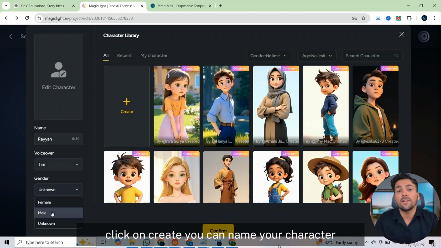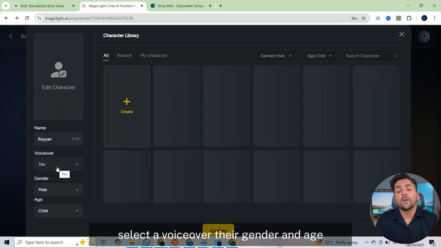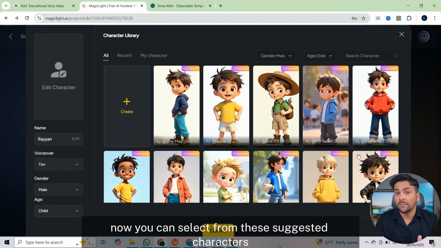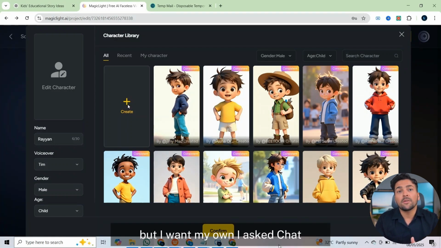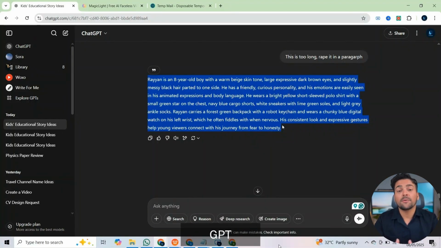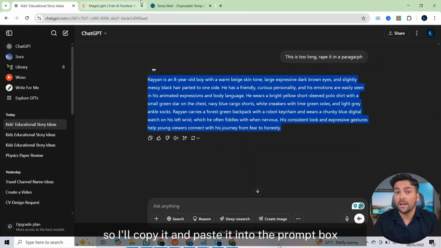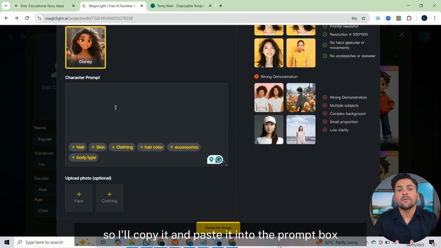Click on Create. You can name your character, select a voiceover, their gender, and age. Now, you can select from these suggested characters, but I want my own. I asked ChatGPT to generate a prompt for the character in the story, and here is the prompt. So, I'll copy it and paste it into the prompt box.